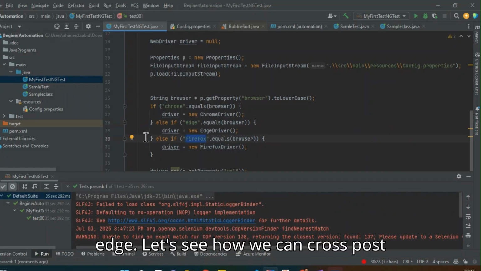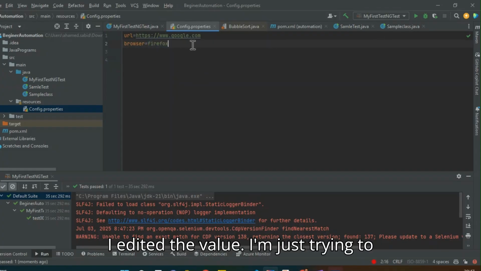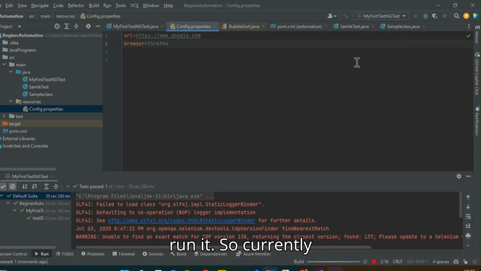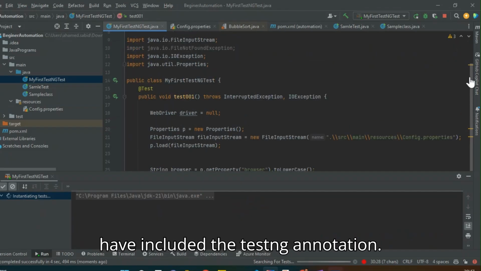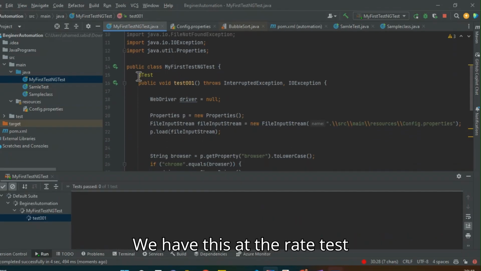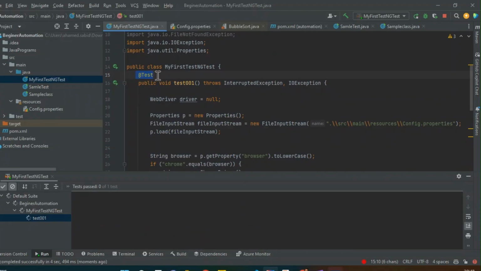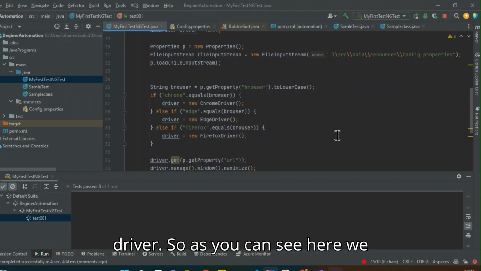Then let's see how we can do cross-browser testing using Firefox. I edited the value and I'm just trying to run it. Currently it is running as a TestNG test because we have included the TestNG annotation. We have this as the @Test. So we are going to run it in the Firefox driver.